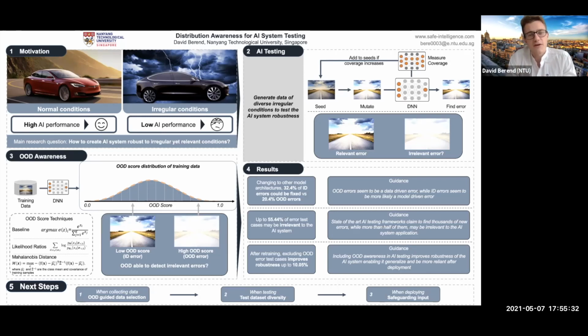Imagine you drive an autonomous car. The weather is normal. Normal conditions arise and the AI performs well. These situations are often encountered in the training data and therefore everything goes fine. A thunderstorm appears, which is considered an irregular condition, and the AI shows a low performance, may cause an accident, which needs to be avoided.